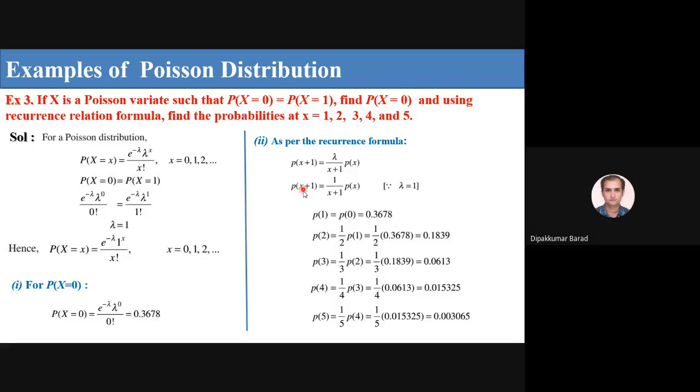Again, if I put x equal to 2, then P of 3 is equal to 1 by 3 into P of 2, but P of 2, which we have found here, 0.1839 divided by 3, so I get 0.0613, and in this way you can find P of 4 and P of 5.